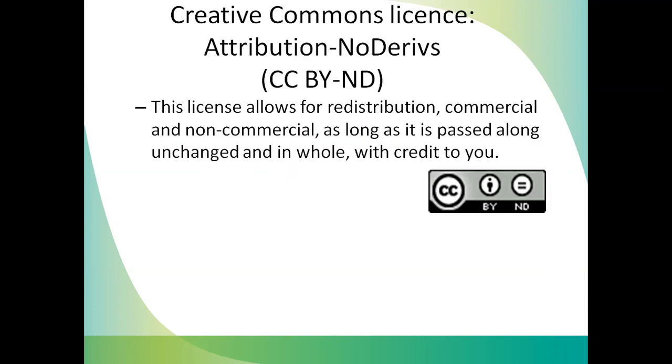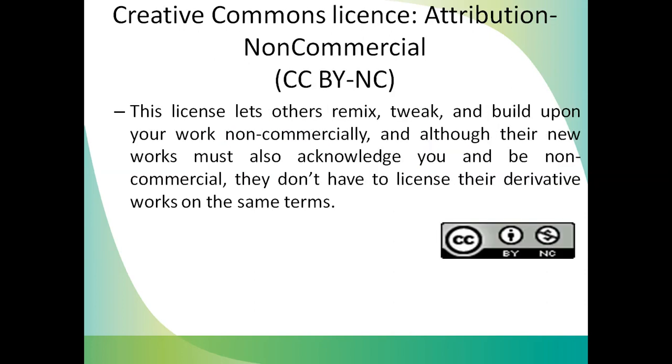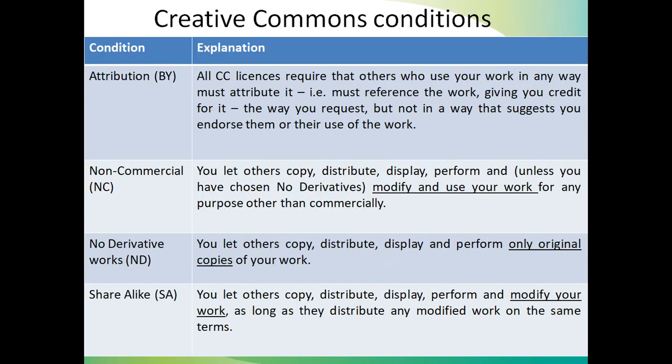And finally we have BY-ND, the non-derivative. This license allows redistribution, commercial and non-commercial. BY-ND means, as you can see here, ND is the original copy. The CC BY license requires others who use your work in any way to attribute you, give you credit, and reference the work. If they are giving you credit, then it means BY. And ND means they will use only the original copy; they cannot change it.